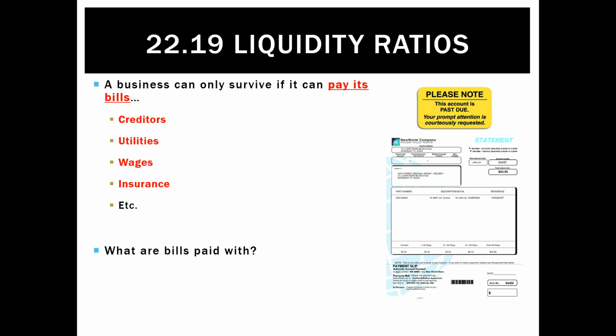What we need to recognize is that bills aren't paid with gross profit. They're not paid with net profit. They're actually paid with cash. So while we spent some time calculating some profitability ratios, for instance, we looked at gross profit margin and net profit margin, we don't actually pay anyone with profit. We pay them with cash.